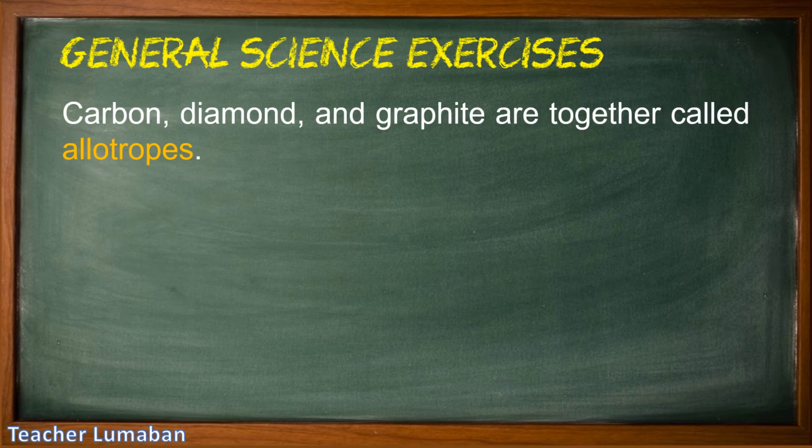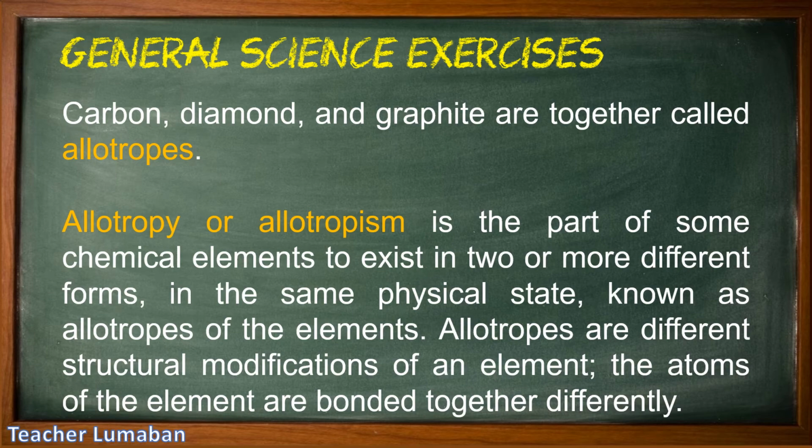The correct answer is letter C, allotropes. Carbon, diamond, and graphite are together called allotropes. Allotropy or allotropism is the property of some chemical elements to exist in 2 or more different forms, in the same physical state, known as allotropes of the elements. Allotropes are different structural modifications of an element; the atoms of the element are bonded together differently.